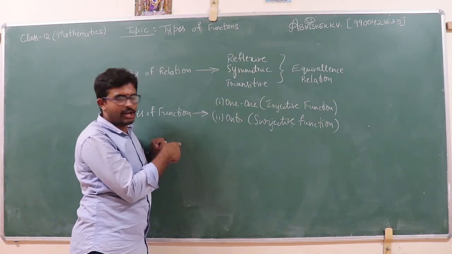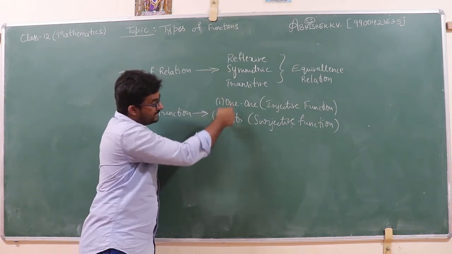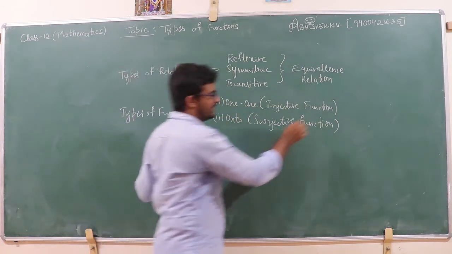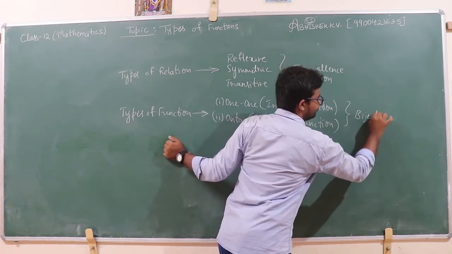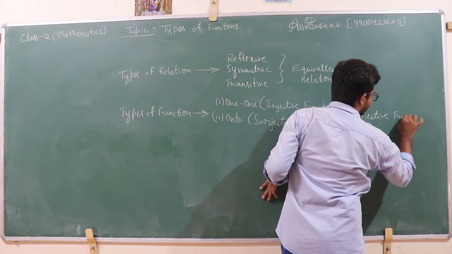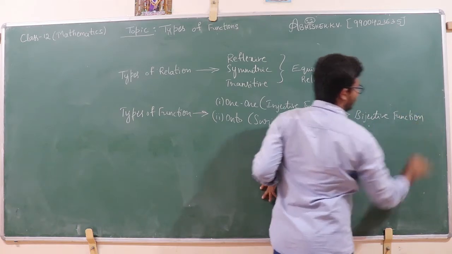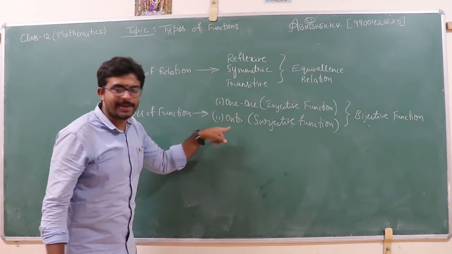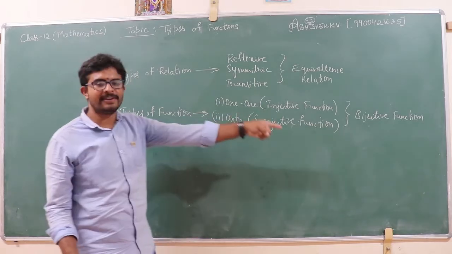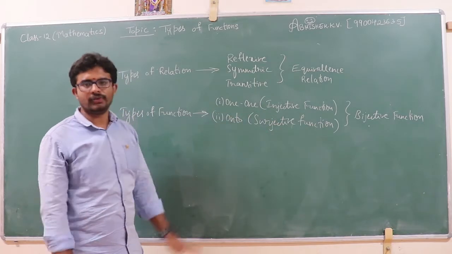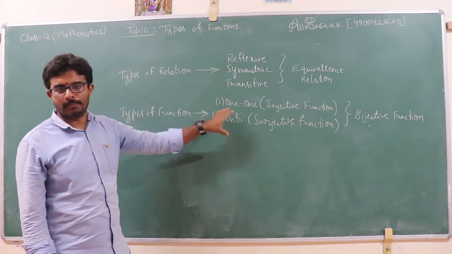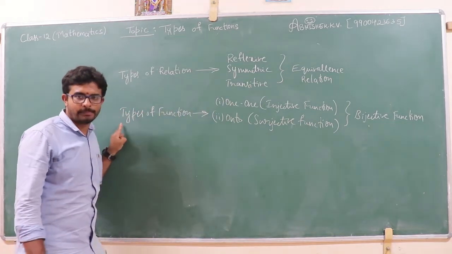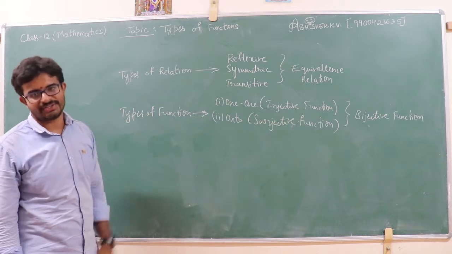In types of function also, if these two functions hold, then we say the given function is a bijective function. If one of these types does not hold, then we say the given function is not a bijective function. So this is the brief blueprint of the second subtopic, types of function.